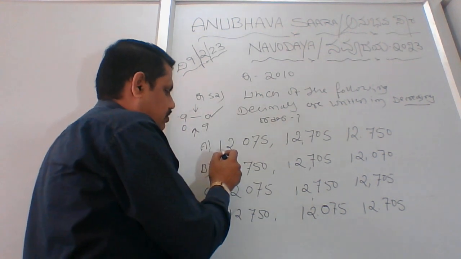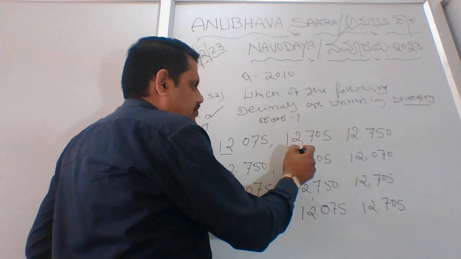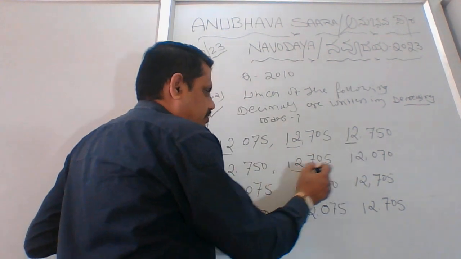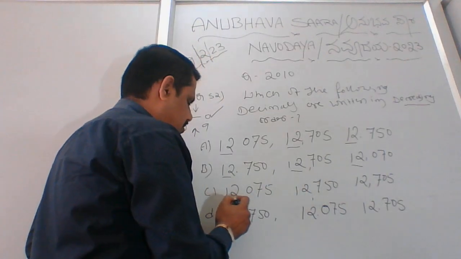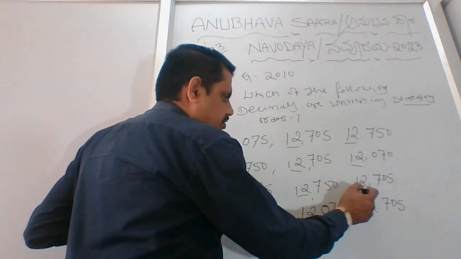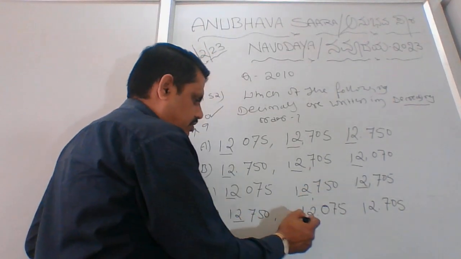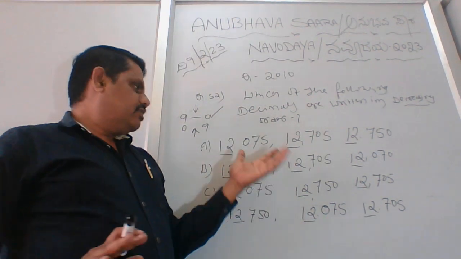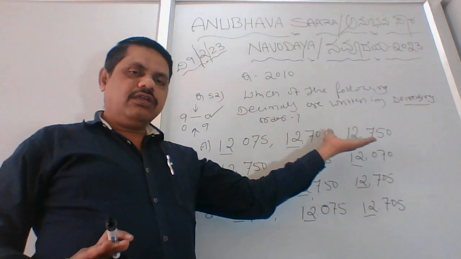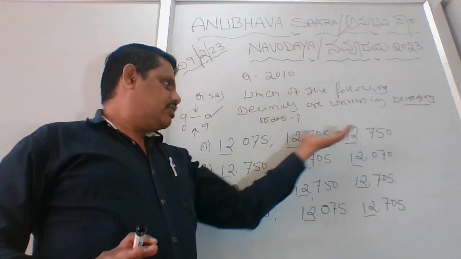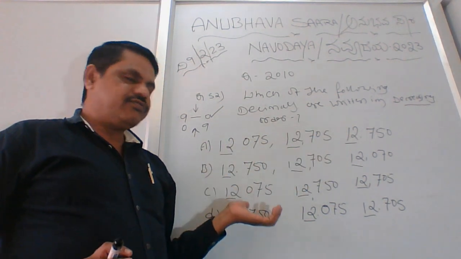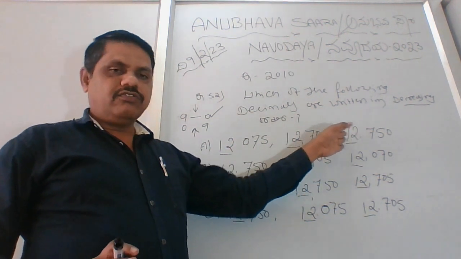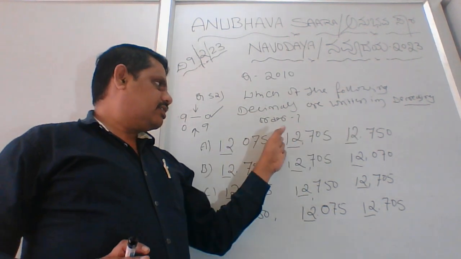Here 12,000 is there in every option. That means in all the options A, B, C, D, we have the same 12,000.